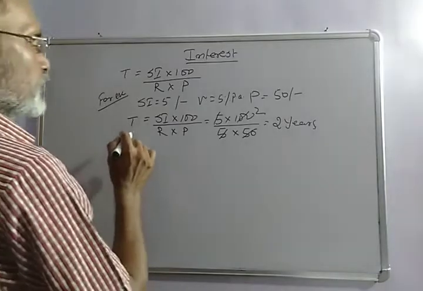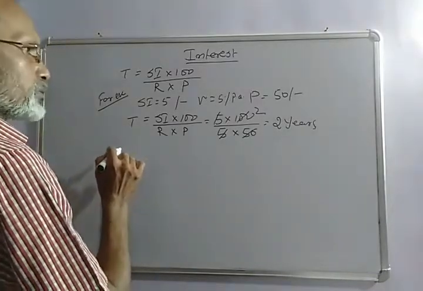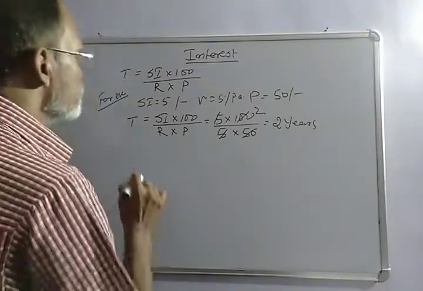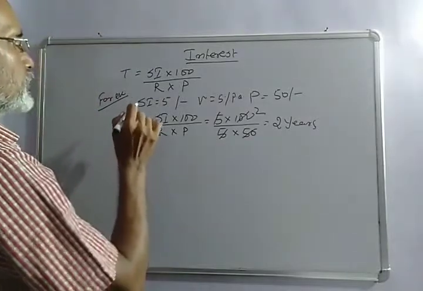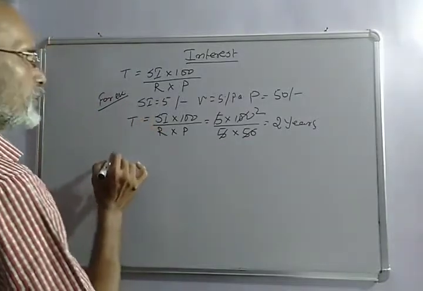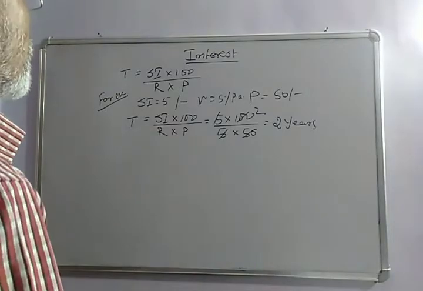Then the rate. How will we calculate the rate?